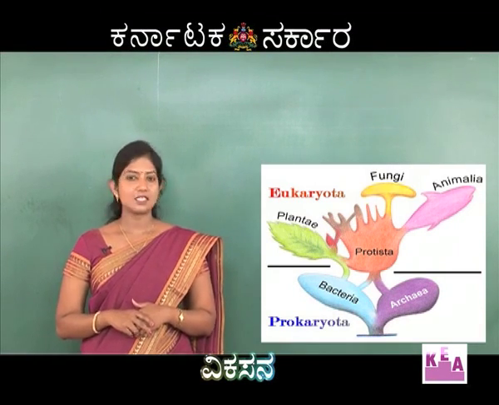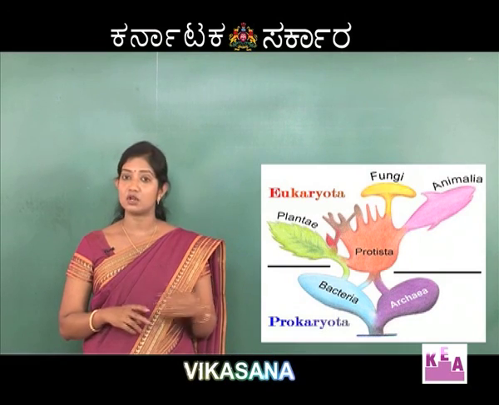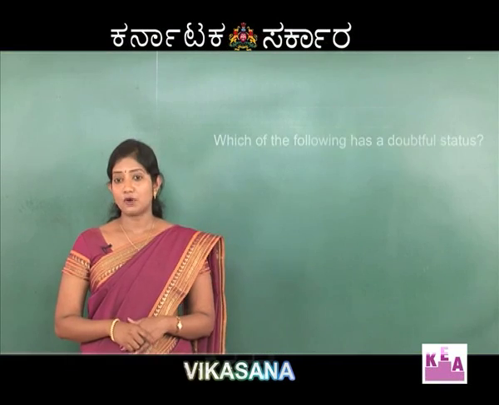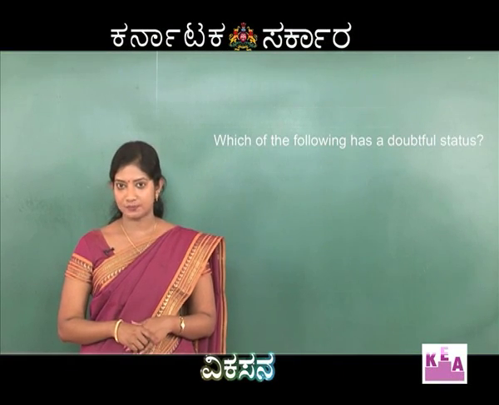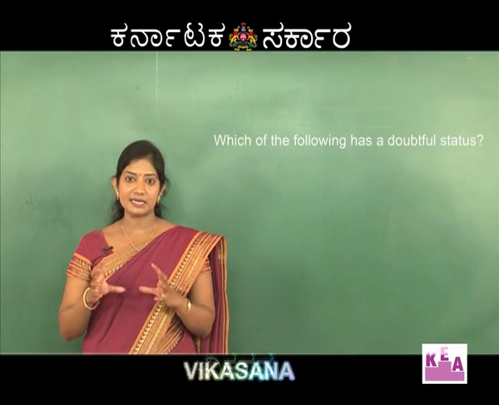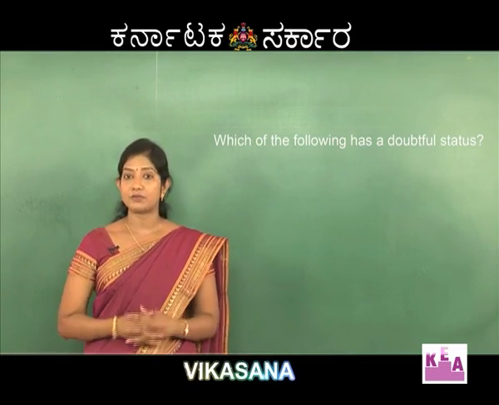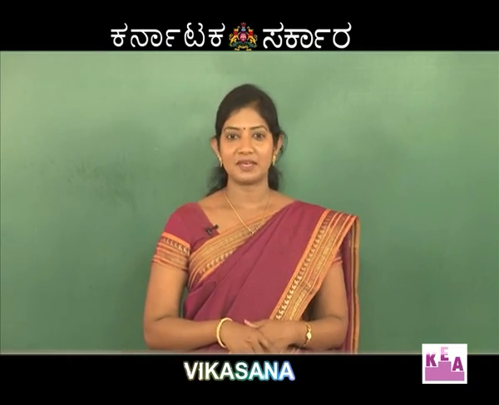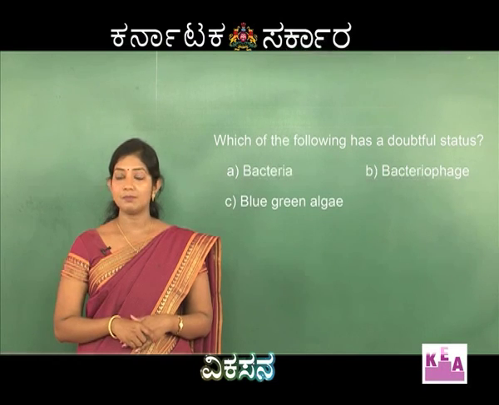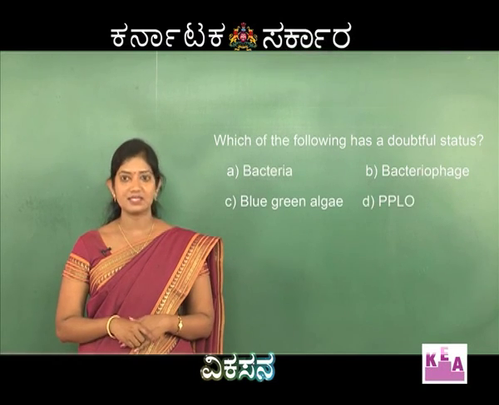So now let us solve a few questions based on this information. Let us see the first question. Which of the following has a doubtful status? The meaning of this question is, which cannot be placed properly in the existing 5 kingdoms. Options are bacteria, bacteriophage, blue-green algae and pleuropneumonia-like organisms.